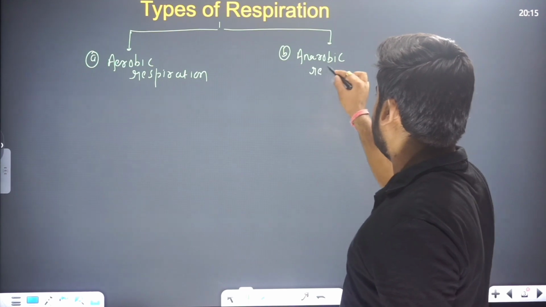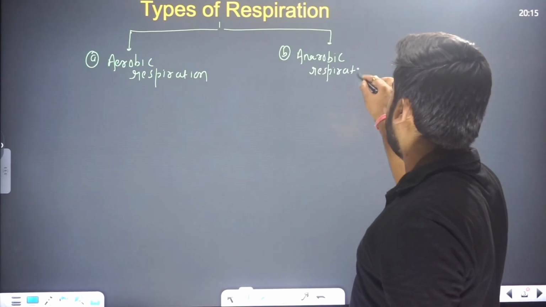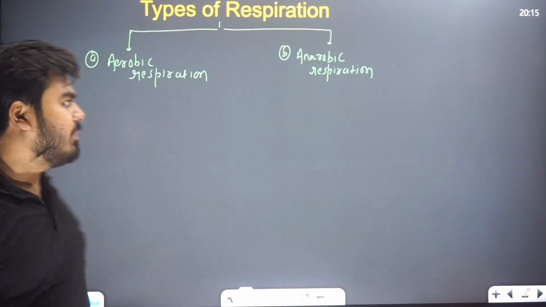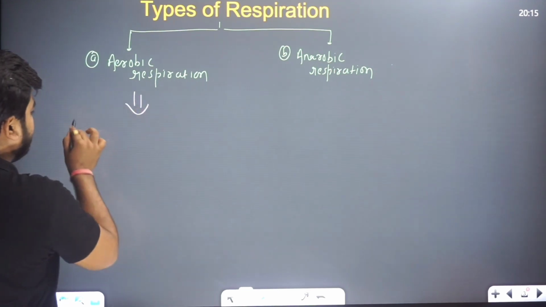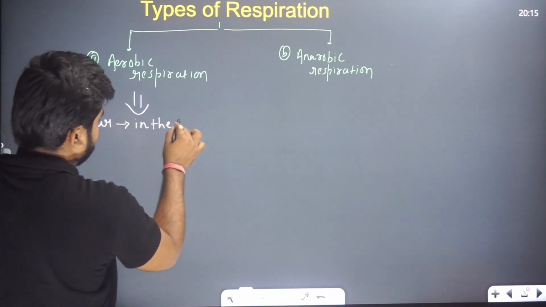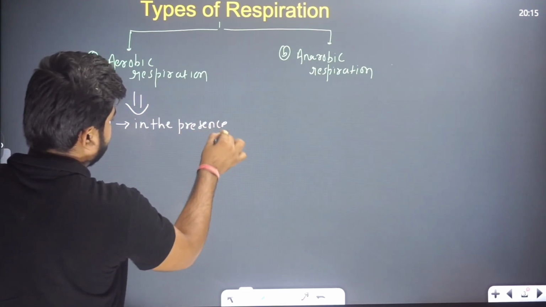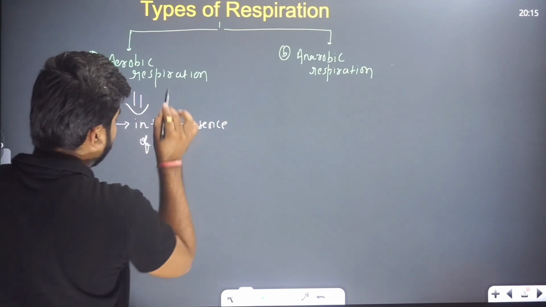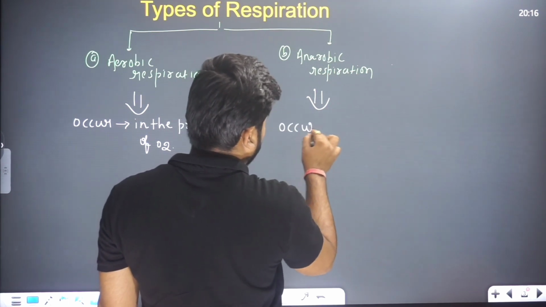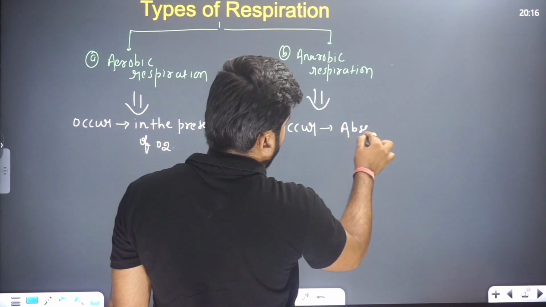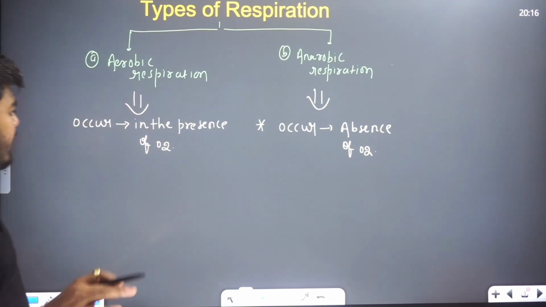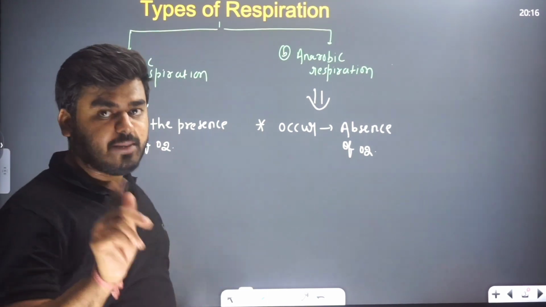Aerobic respiration occurs in the presence of oxygen, first important point. And anaerobic respiration occurs in the absence of oxygen. So this is a basic point: aerobic occurs in the presence of oxygen, anaerobic occurs in the absence of oxygen.